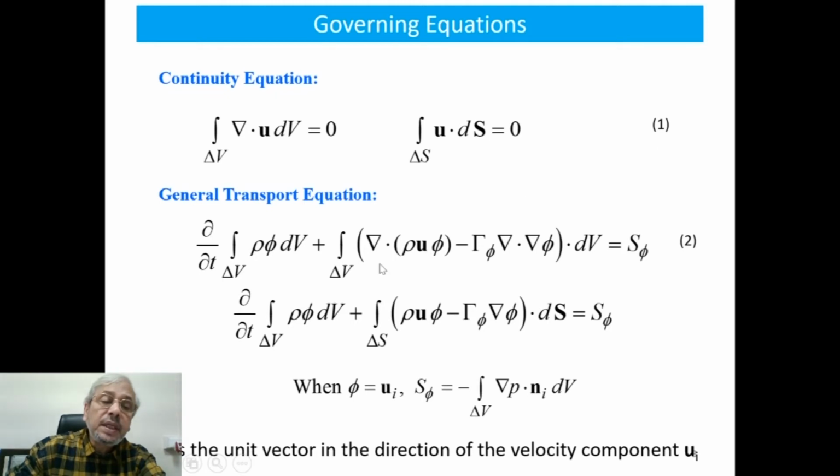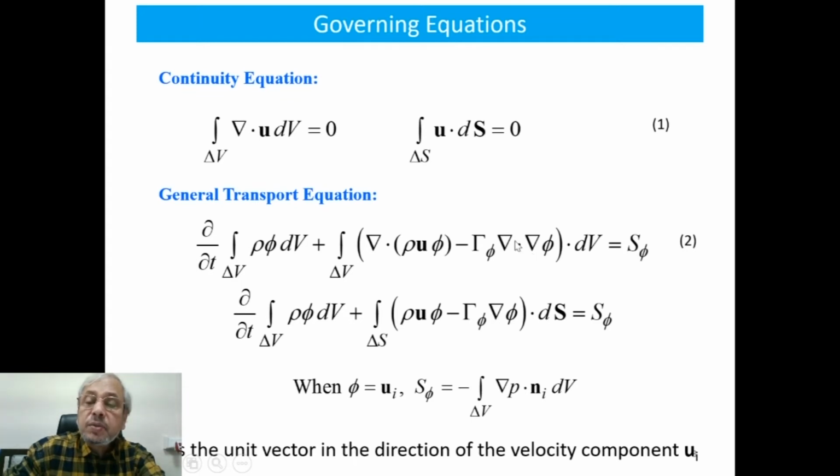As you can see, this is basically del T of rho phi over the control volume, and then this is the divergence of rho velocity vector into phi, minus the diffusion coefficient gamma phi and the grad operator dot grad of phi.